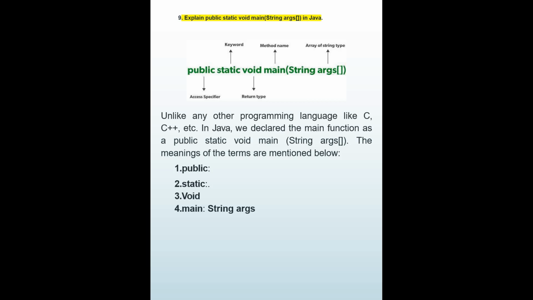Void is a keyword that is used to specify the method does not have any return type. As the main function does not return anything, we use void. Then main represents that the function declares the main function. It helps JVM to identify that the declared function is the main function. String args stores Java command line arguments and is an array of type java.lang.String class. These are the questions which are very important.